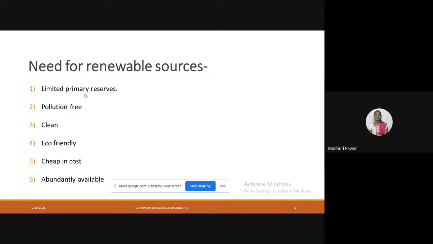Sometimes if you see a nuclear power plant, how hazardous it is, the wastage coming from those power plants is so dangerous to everyone. The chemicals coming out from the various factories and industries are very hazardous, making water pollution, air pollution, etc. Such wastage does not come from the renewable energy sources, so it is clean and eco-friendly.